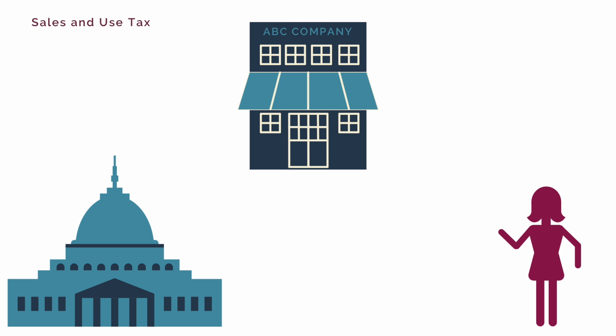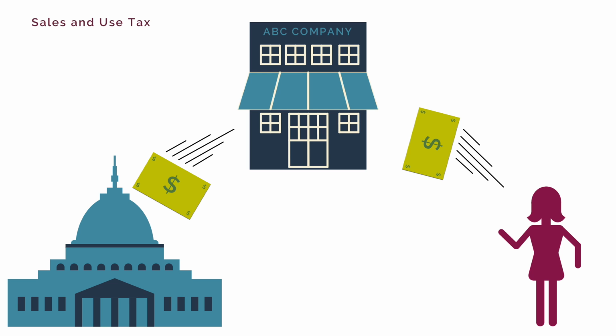Next, we will talk about the sales and use tax. This has been a hot topic over the last few years, especially as online retailers have grown. This tax is collected by businesses and is levied against the end user of products and services. Again, where you live will determine how much you pay. In Utah, we are subject to state, county, and city sales tax, and each of those set their own rate, so the amount varies from city to city. However, the state administers this tax statewide and determines which products and services are taxable. So it's important that you read up on your local sales tax laws to determine what is taxable and what you should pay or collect if you're a business.